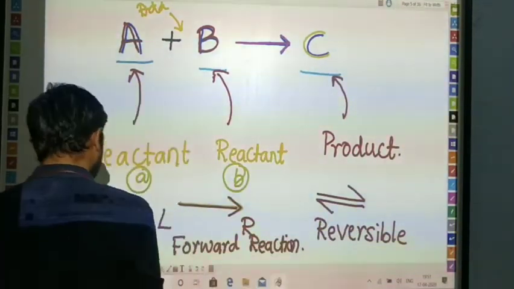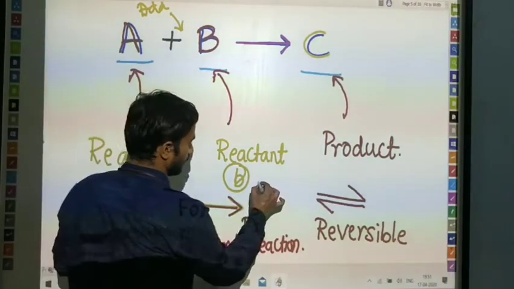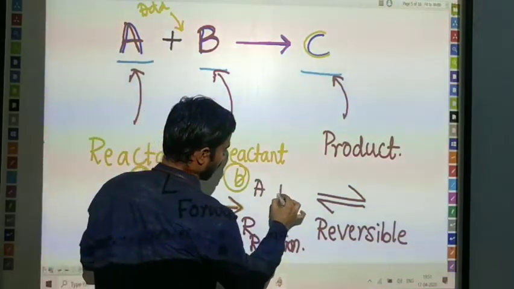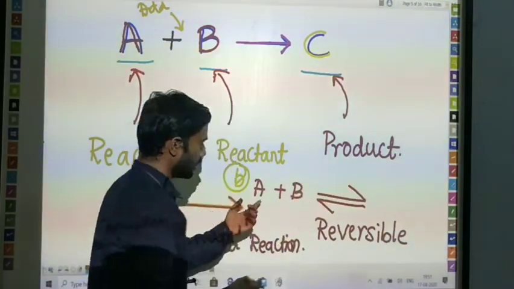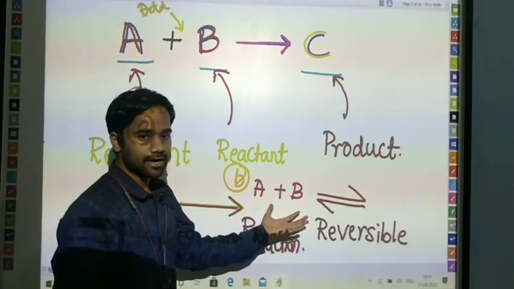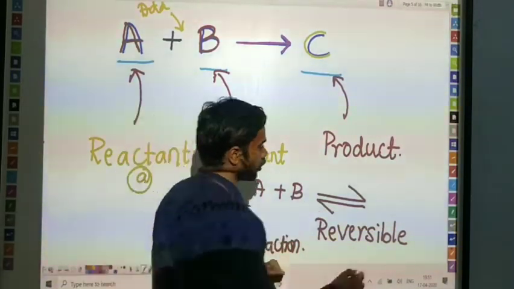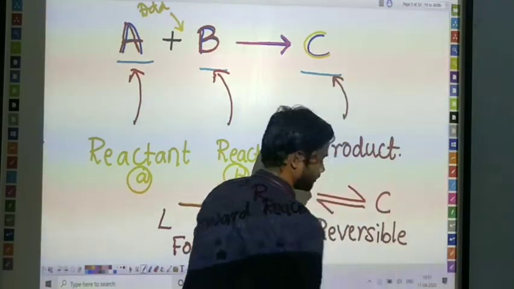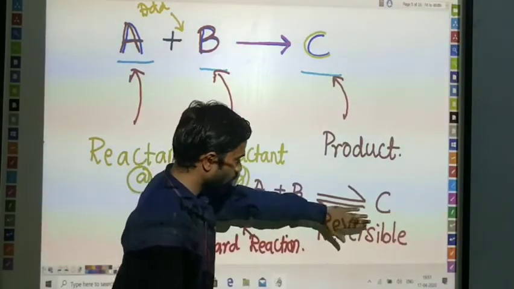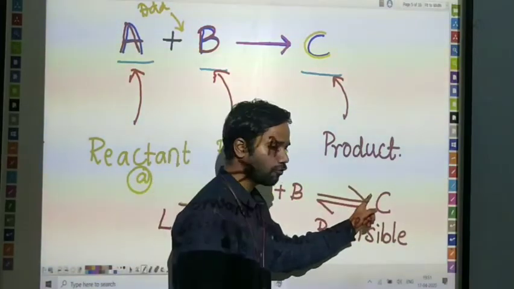If I place A and B here, there is going to be A and B. What are A and B? These are the two reactants, a reactant A and a reactant B. They are going to form a product we call C. If I observe only from the above part, A and B go through a forward reaction to form